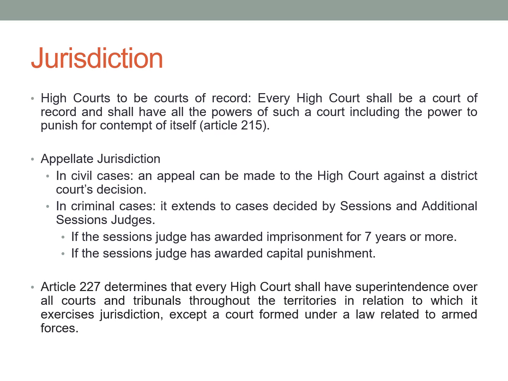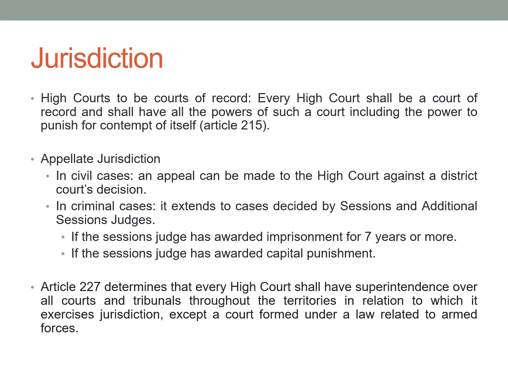Appellate jurisdiction. In civil cases, an appeal can be made to the High Court against a district court decision, while in criminal cases, it extends to cases decided by the sessions and additional sessions judges if the sessions judge has awarded imprisonment for 7 years or more, or if the sessions judge has awarded capital punishment. In these two cases, we can take the case to the High Court.